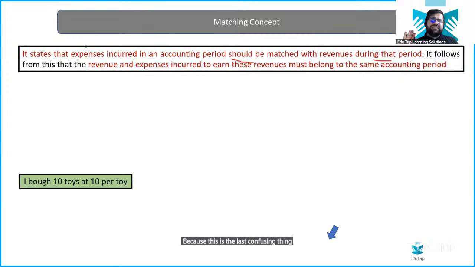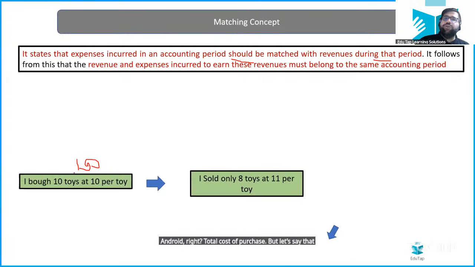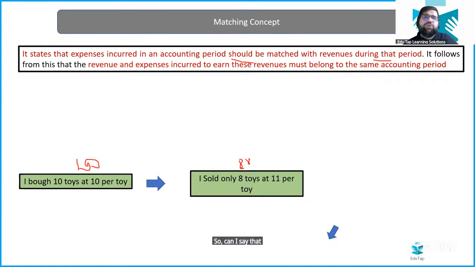Then everything becomes easy. I bought 10 toys at 10 per toy. So my total cost of purchase becomes what? 100, right? Total cost of purchase. But let's say that I sold only 8 at 11 per toy. So can I say my total selling is 88 rupees? But is this 88 rupees on 10 toys or on 8 toys? It is on the 8 toys. So can I say that my profit is rupees 12?